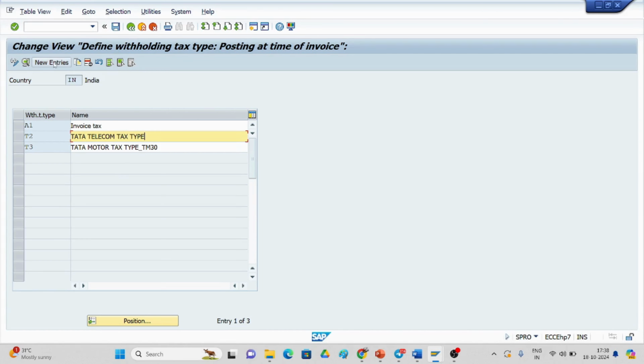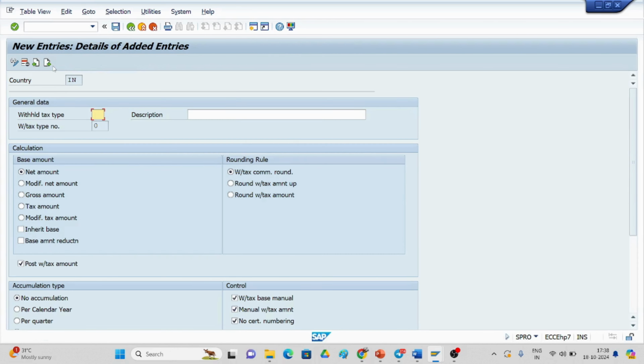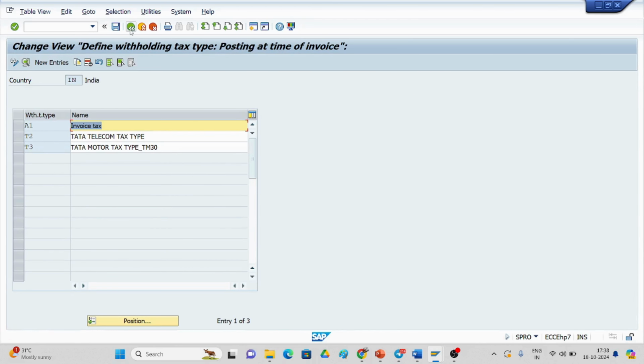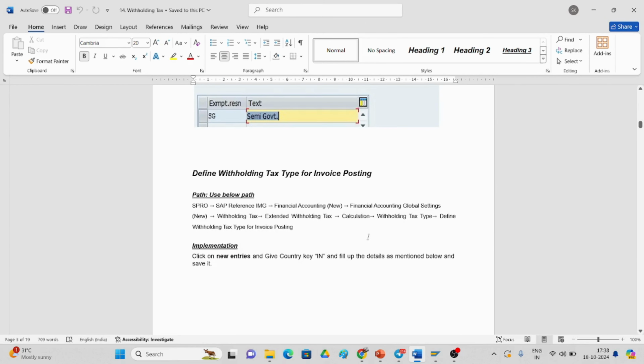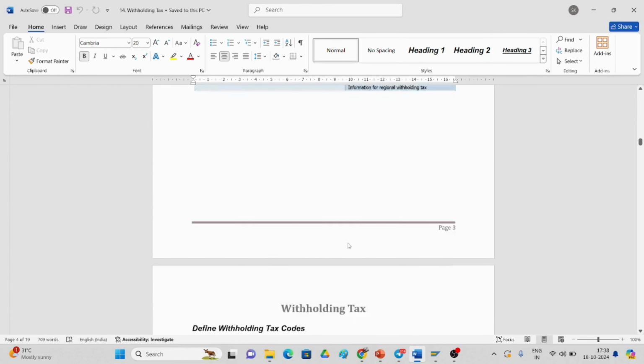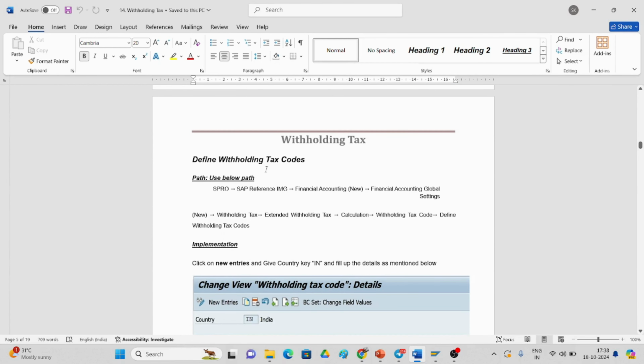If you want to create, you can create your own by going to new entry and giving it over here, that's it, or else you can copy from there. Just I am going back and define withholding tax code.